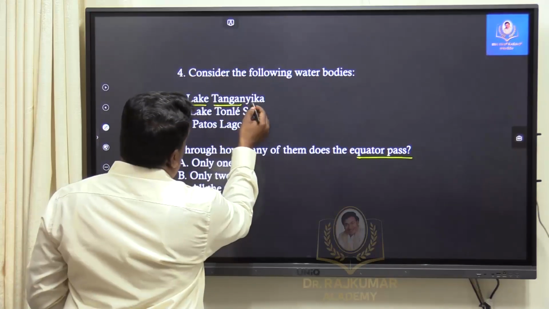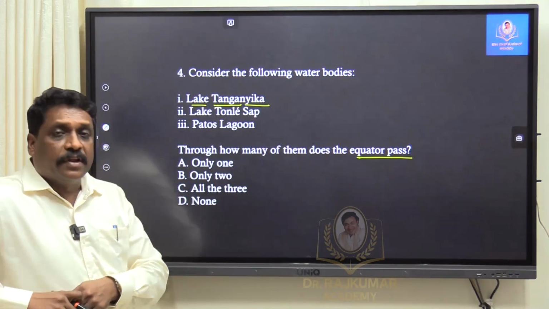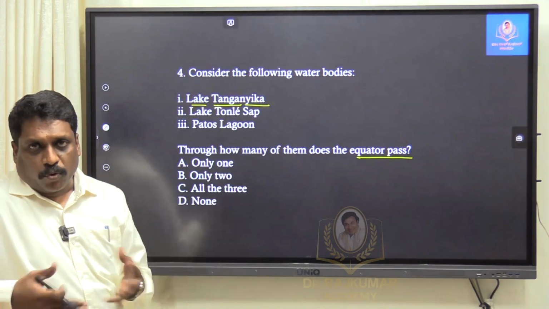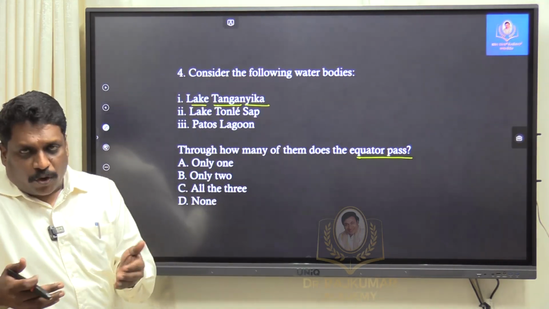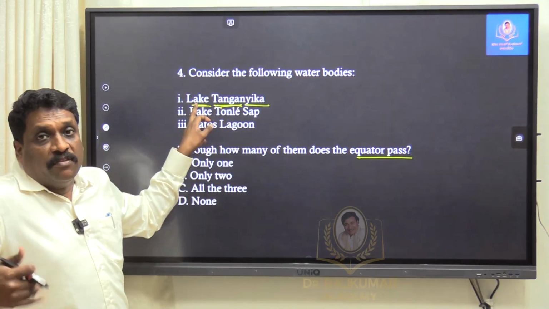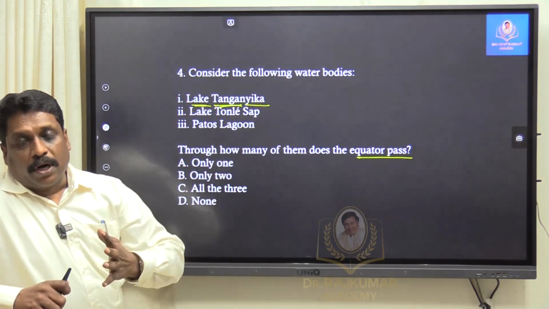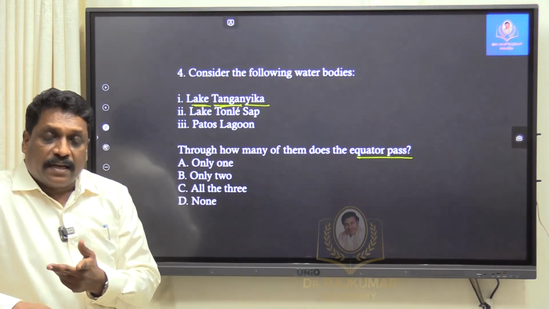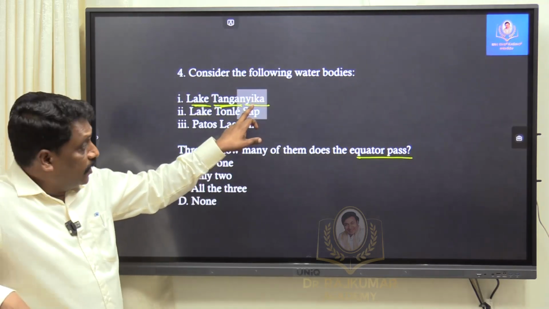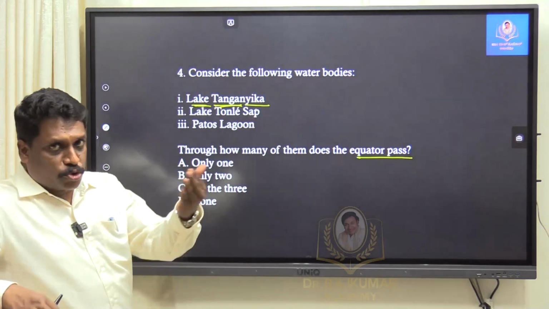Take Lake Tanganyika, a very important, very popular lake in Africa. Very recently the United Nations Environment Program has convened one program on it. It is more like a sea. You cannot even call it a lake because this is the longest lake in the entire world. It is not largest, but it is longest. More than 400 kilometers of length it has. Almost 4 or 5 countries have a boundary with it: Democratic Republic of Congo, Burundi, Tanzania, Zambia. It is continuously there in news, right? But equator does not pass through it, though it is very close to equator.